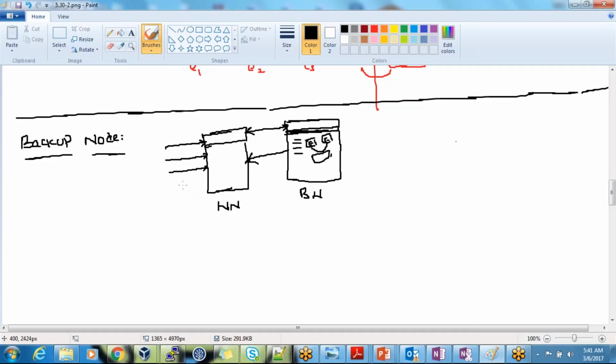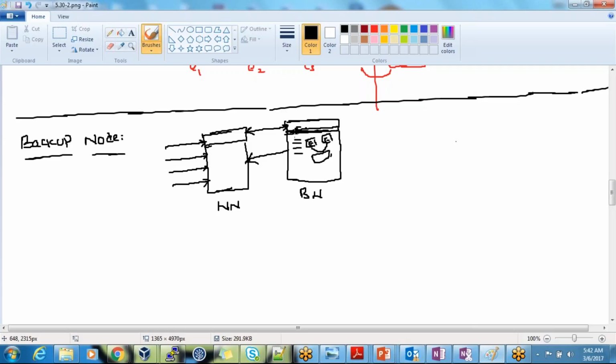As soon as transactions happen with the name node, the same transaction information will be available with the backup node. The backup node RAM and name node RAM keep syncing, so there won't be any delay.